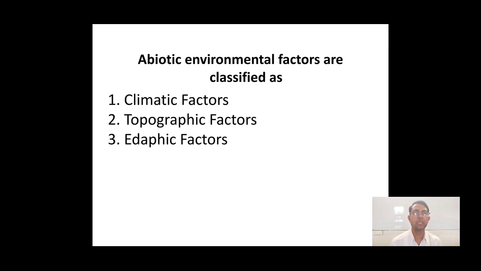Now, the abiotic factors are classified as climatic factor, topographic factor, and edaphic factor. These are the three factors which we call abiotic factors because they are non-living, but they influence organisms and hence are studied under ecological factors. First is the climatic factor, then topographic factor, and edaphic factor. We are going to discuss these factors in detail.